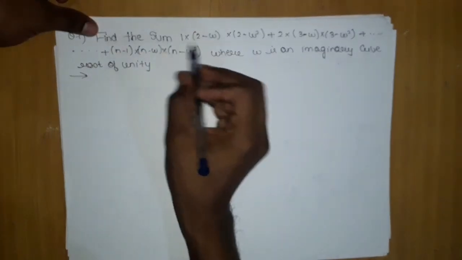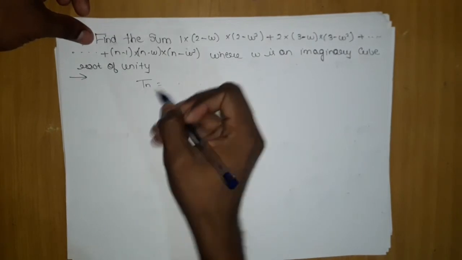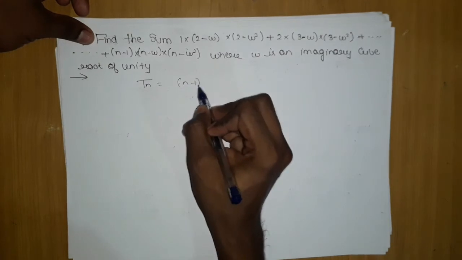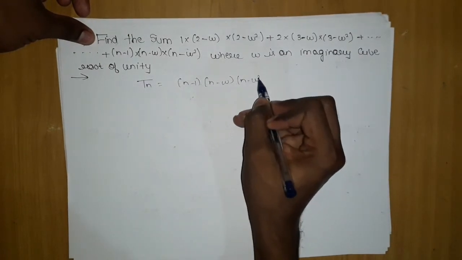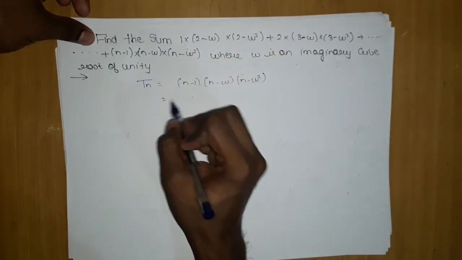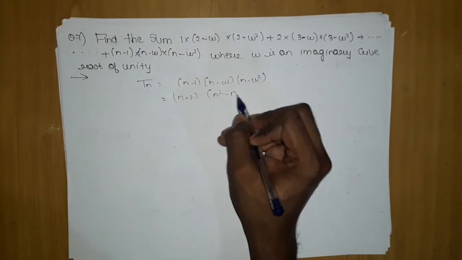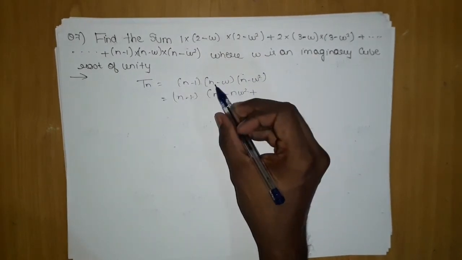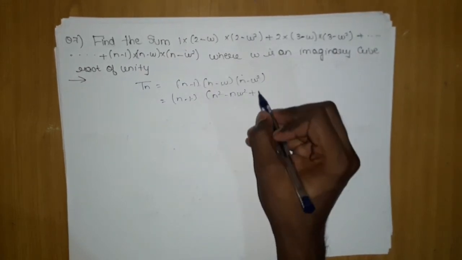The sum is already given, there is no need to write that. We need to find the Tn, although you can easily see it, they have given the Tn. The Tn is n minus 1 into n minus omega into n minus omega square. If I multiply this, what do I get? n minus 1 into n square minus n omega square plus n omega, plus omega cube minus omega n.